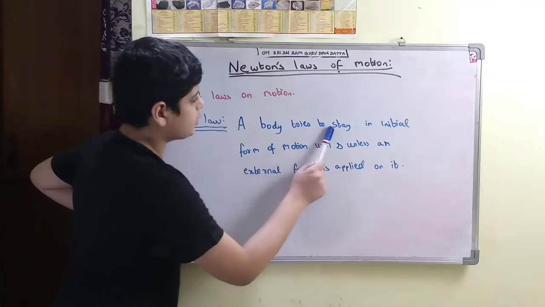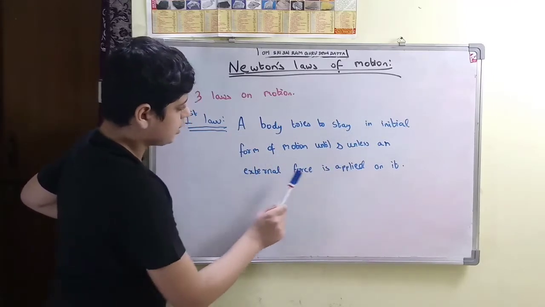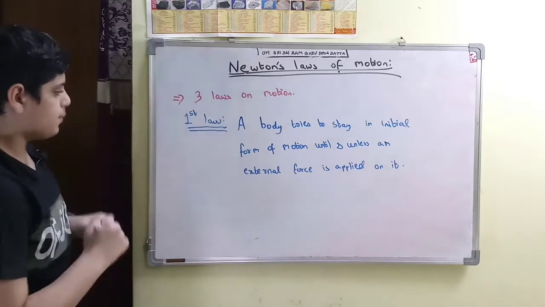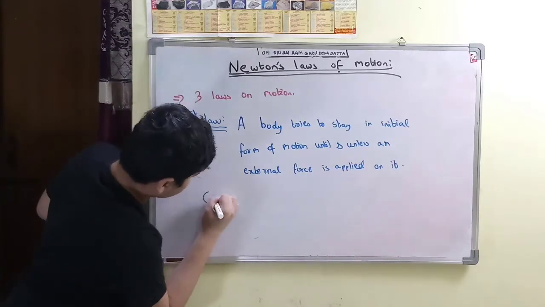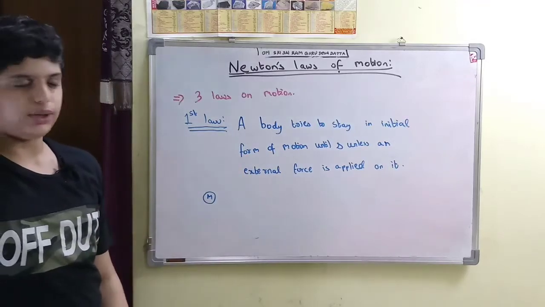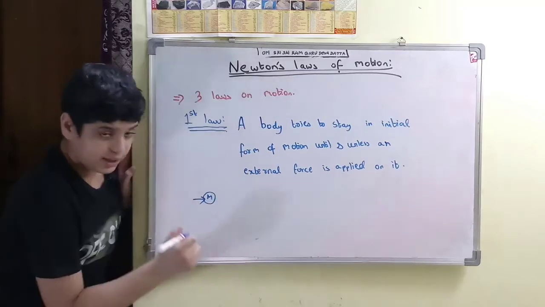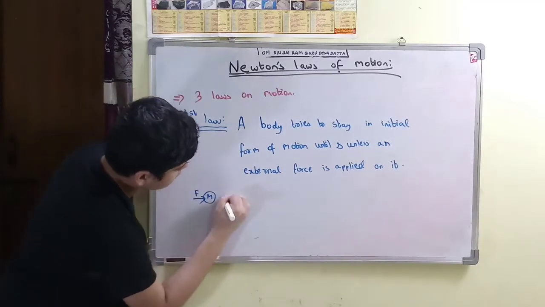A body tries to stay in its initial form of motion until and unless an external force is applied on it. Let us suppose this is a ball of mass m which is at rest. Now it will try to stay at rest only. It will not move until and unless an external force is applied on it. When we apply some force, it will move.